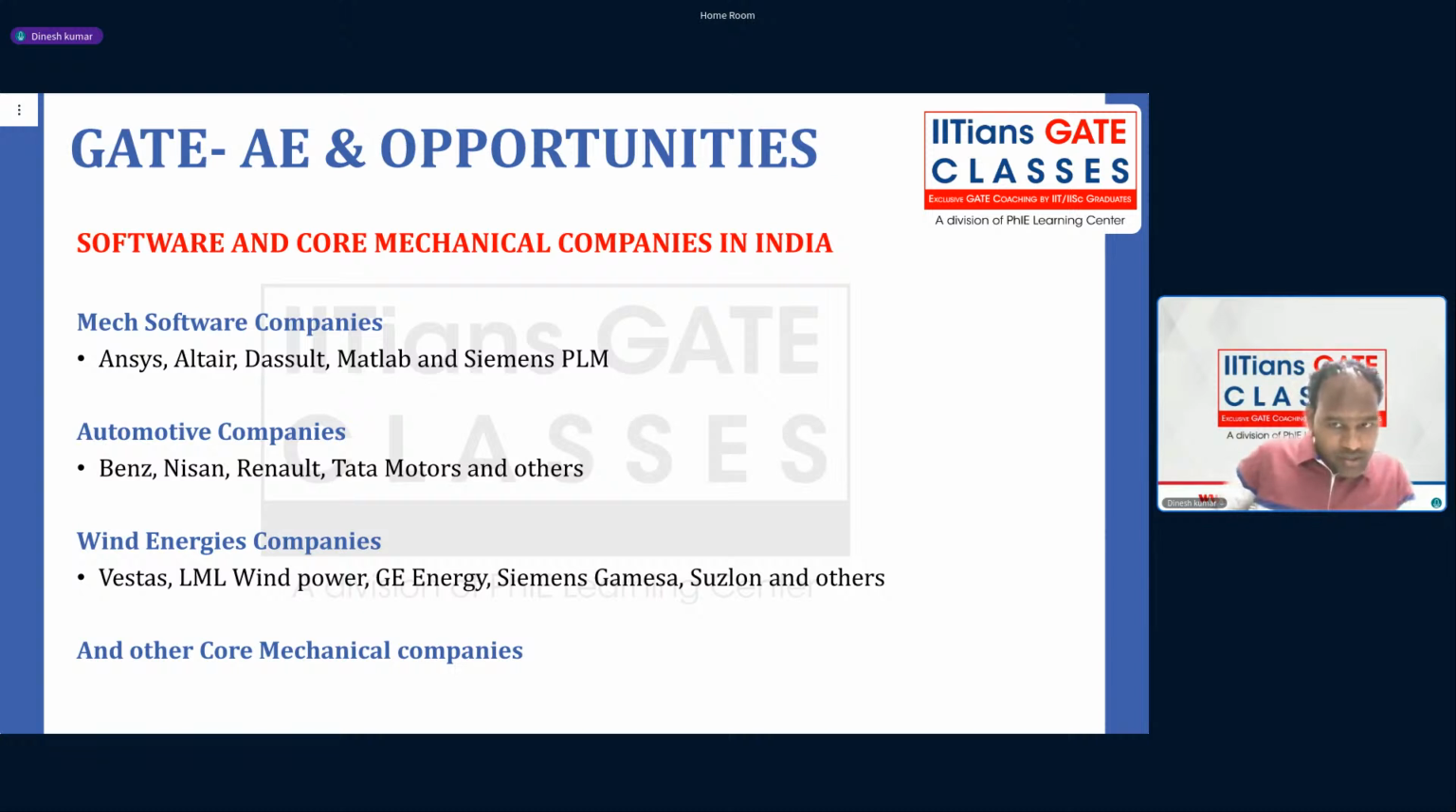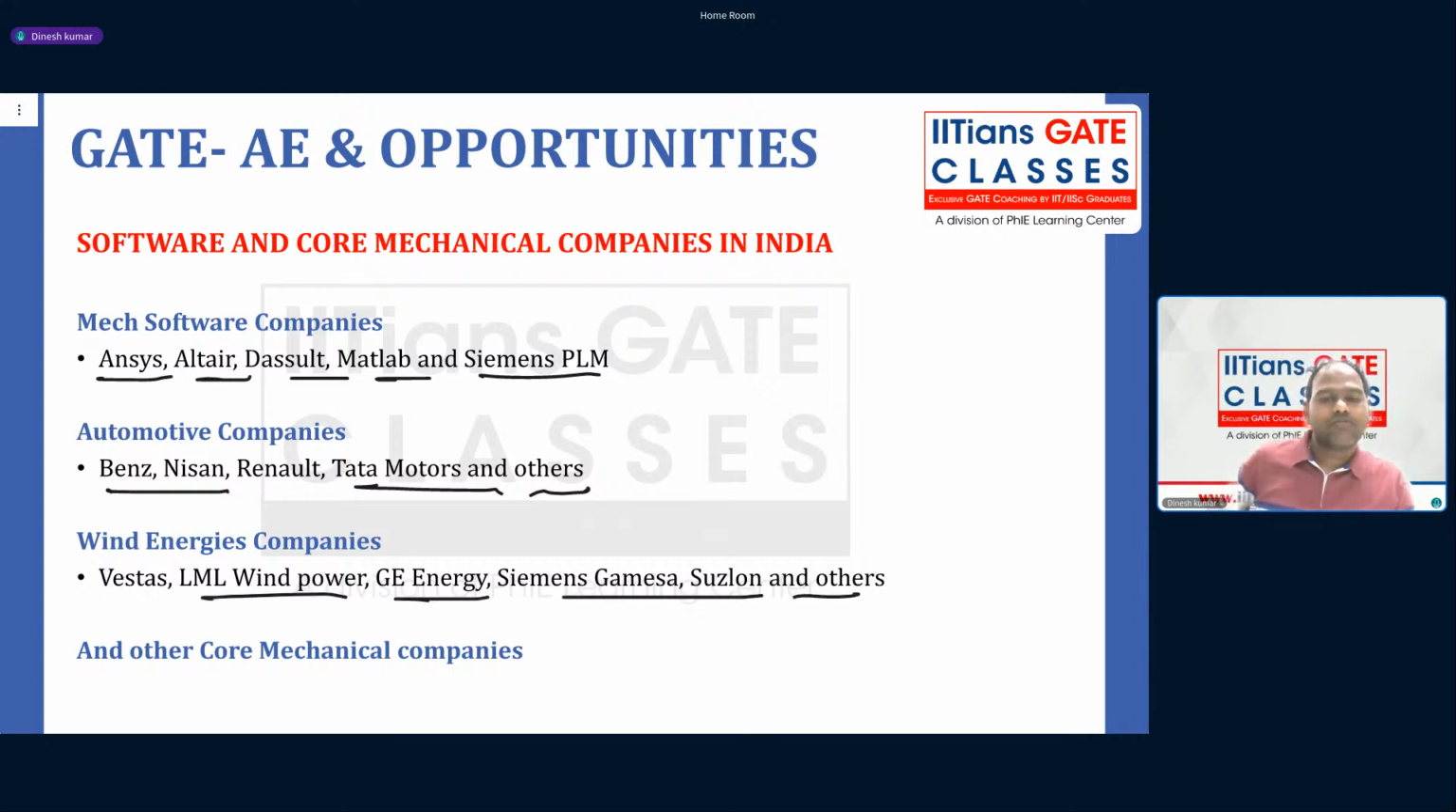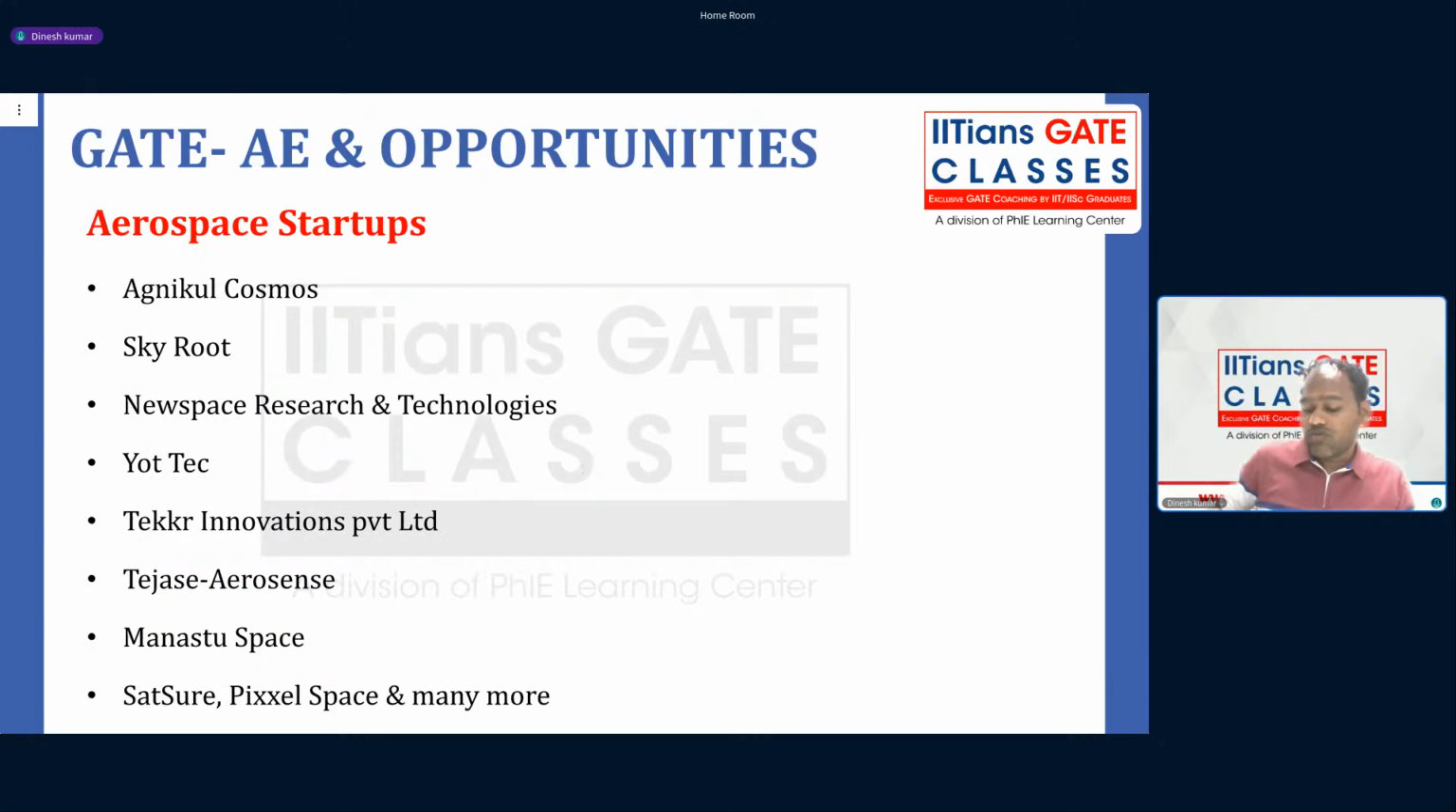There are also software-related companies, or core mechanical software-related companies, like ANSYS, Altair, Dassault, MATLAB, Siemens. All these companies hire master's candidates from IITs and other places. The same goes for automotive companies like Mercedes Benz, Nissan, Tata Motors, and all. Wind energy and renewable energy companies also hire aero engineers, like Vestas, LM Wind Power, GE Energy, Siemens, and all in India. And you can also work in many other core mechanical companies as well.